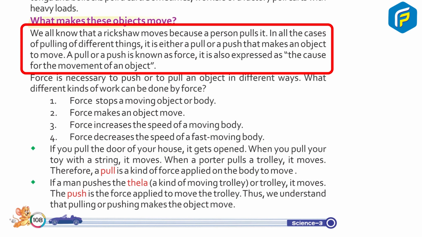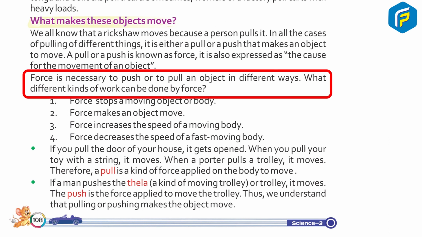In all the cases of pulling different things, it is either a pull or a push that makes an object move. A pull or a push is known as force. It is also expressed as the cause for the movement of an object. Force is necessary to push or to pull an object in different ways. What different kinds of work can be done by force?